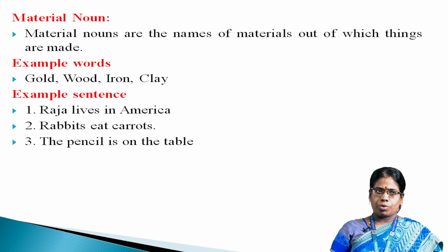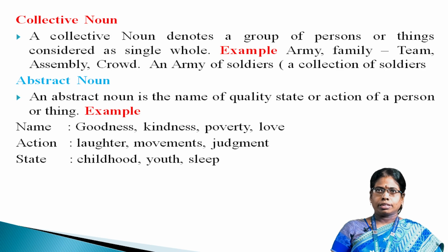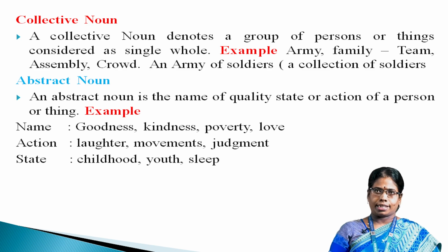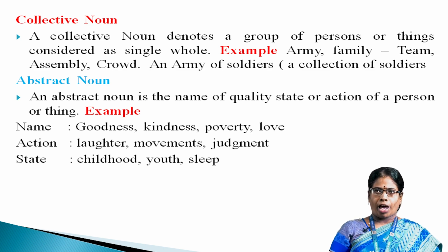We can give example sentences. Raja lives in America. Rabbits eat carrots. The pencil is on the table. Collective noun. A collective noun denotes a group of persons or things considered as a single whole. For example, army, family, team, assembly, crowd. An army of soldiers, that is a collection of soldiers.